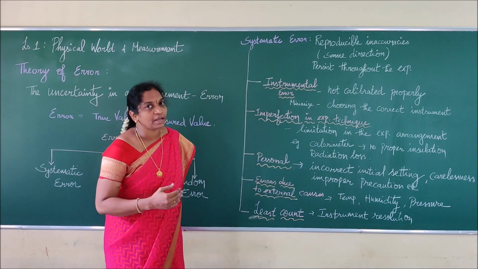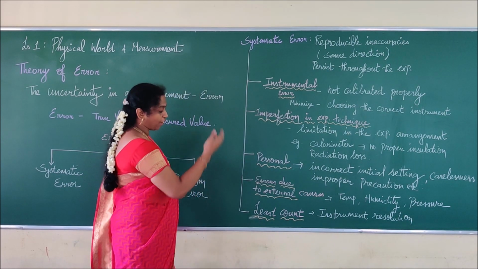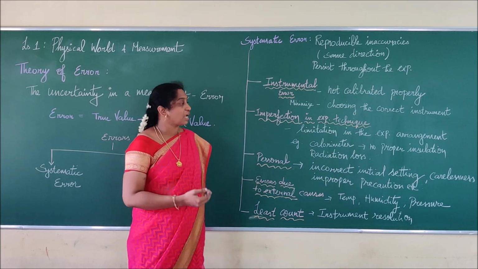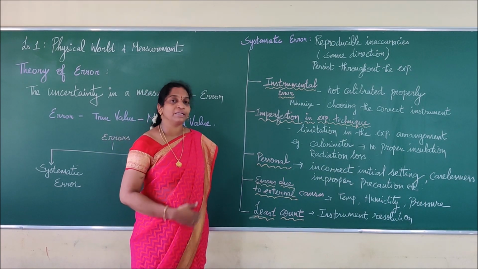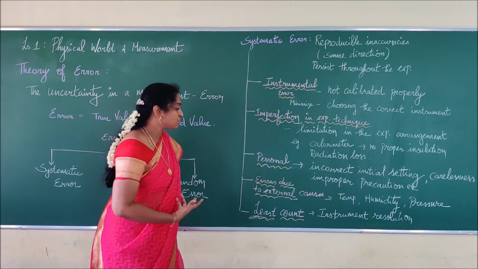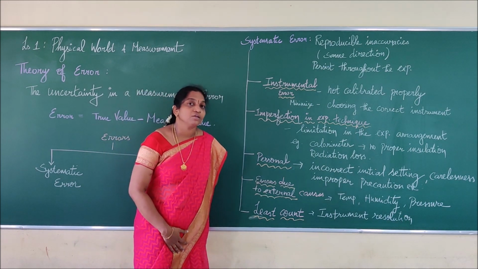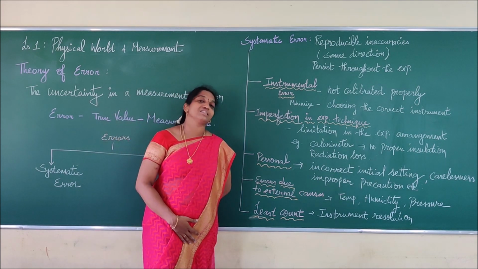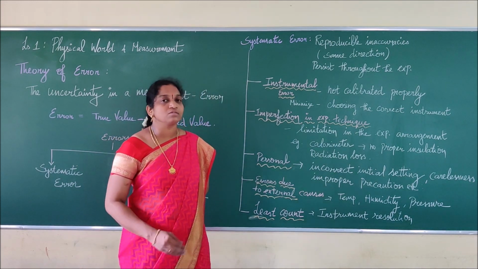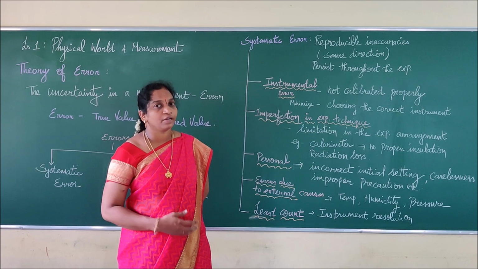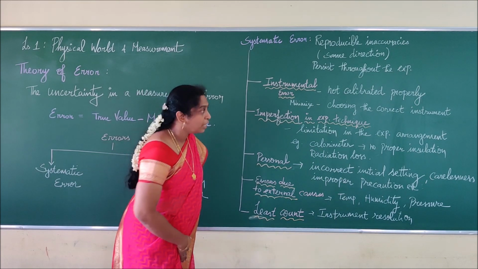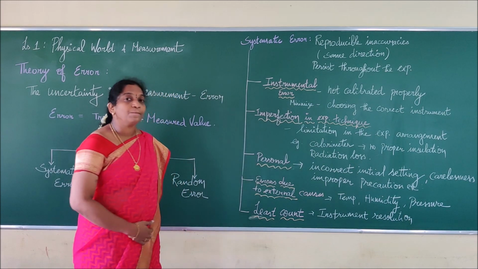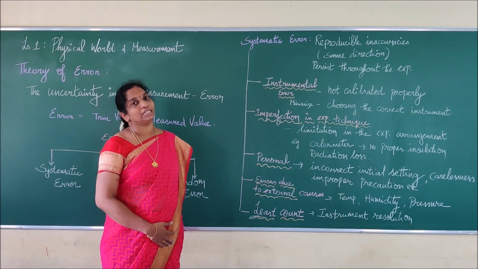The systematic error can be further divided into five types. What are they? One, instrumental error. Two, imperfection in experimental technique.